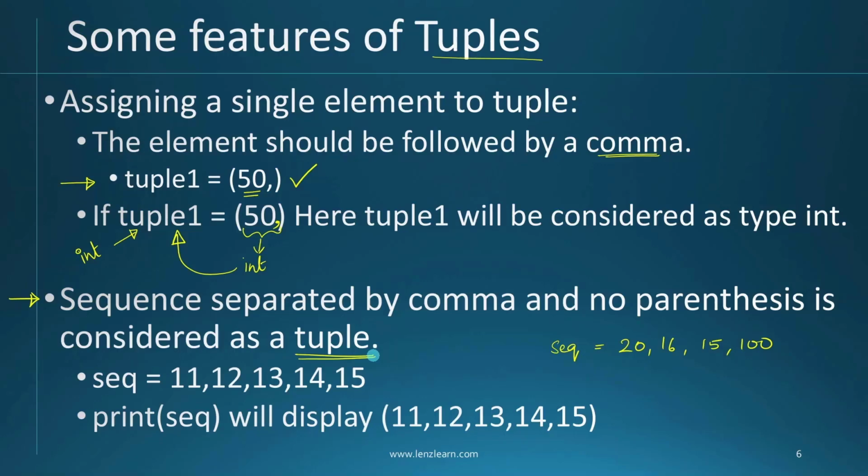So by default, if you don't provide the bracket, then those elements will be stored inside the computer as a tuple. In this example, you can see I didn't give any bracket for this sequence 11, 12, 13, 14, 15. The interpreter will take the default data type as tuple and load it into this variable sequence. So the data type of this variable sequence is going to be tuple if you don't give any bracket. If you want to double check that, you can just print the value of seq. In the output, it will come with rounded brackets. So now you can understand inside the memory, it is actually stored as a tuple.